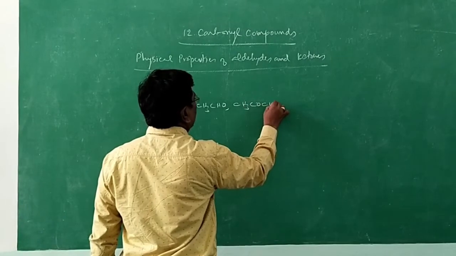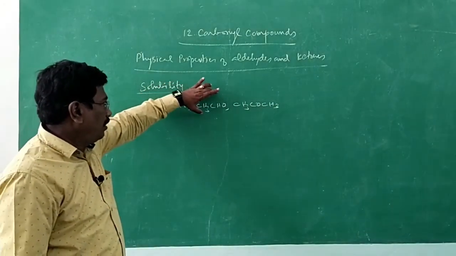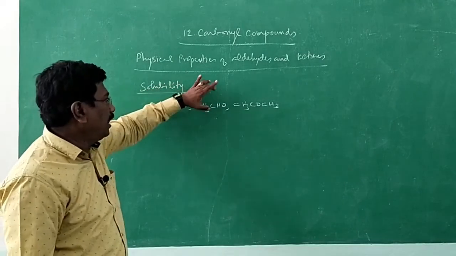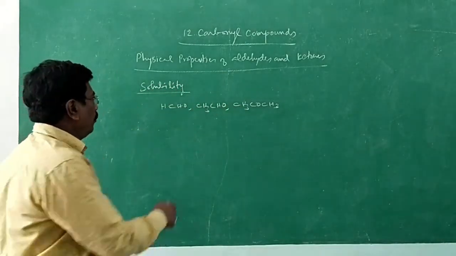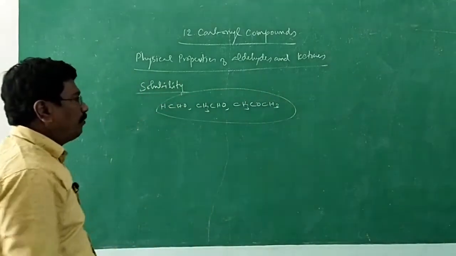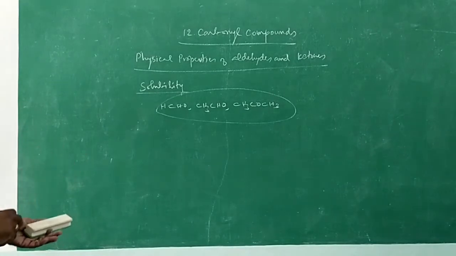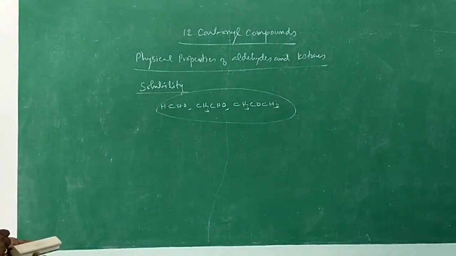These are lower aldehydes and ketones. The aldehyde containing one carbon atom is the first member, this is the second member. In ketones, this is the first member. These are soluble in water due to the formation of hydrogen bonding with water. It is because of the formation of hydrogen bonding with water that they are soluble in water.